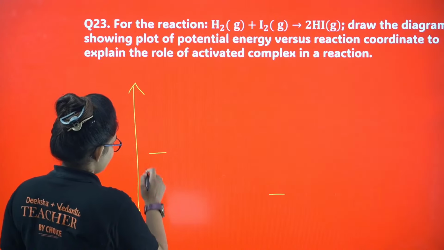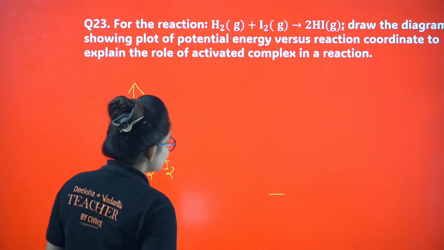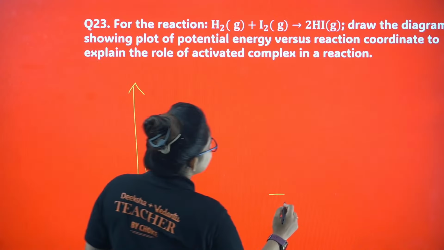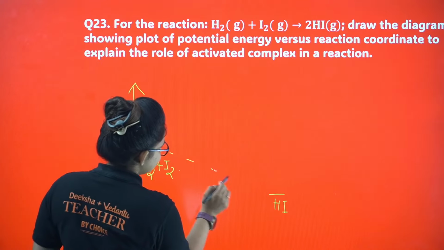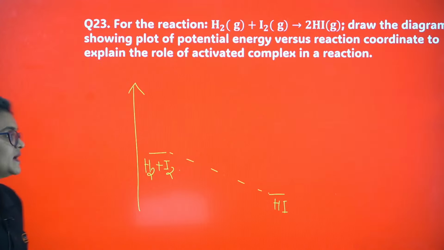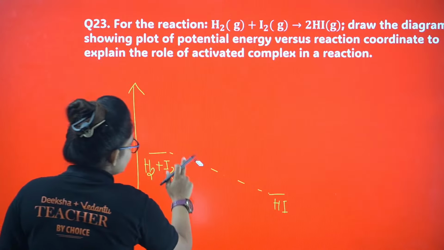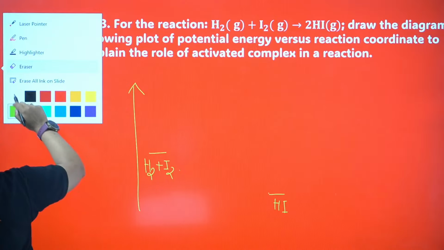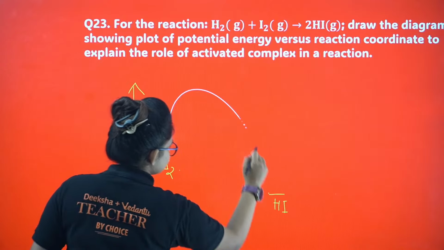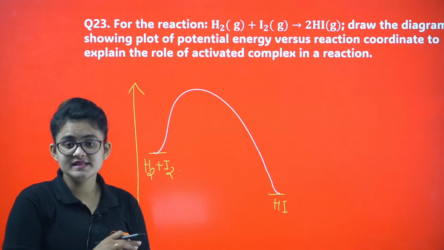So here I am having H2 plus I2, and here I am having the product HI. How will they go here? Like this? No, my dear, they will not go like this. Rather, they will follow a different path like this. So why are they following this much path?